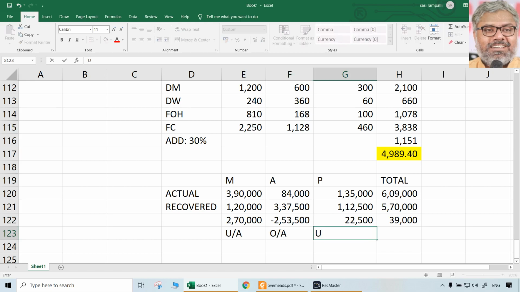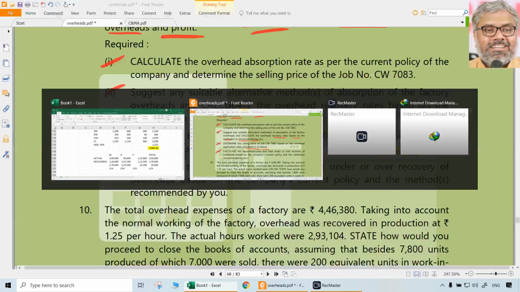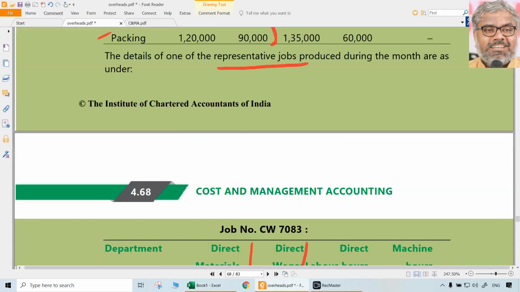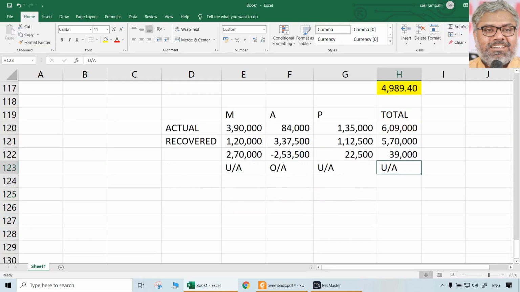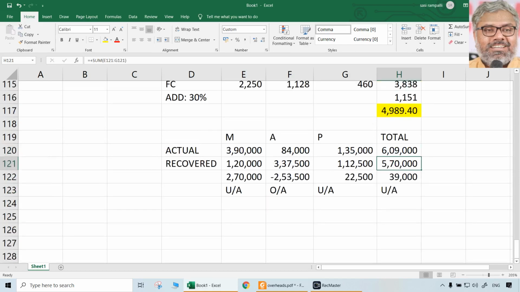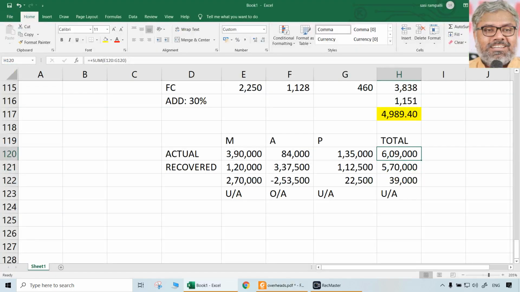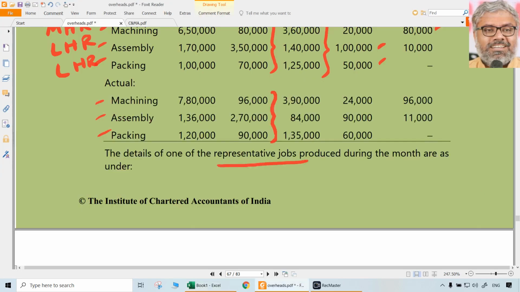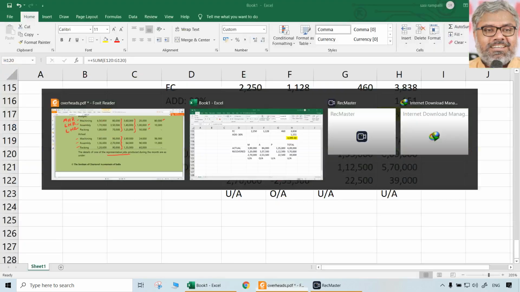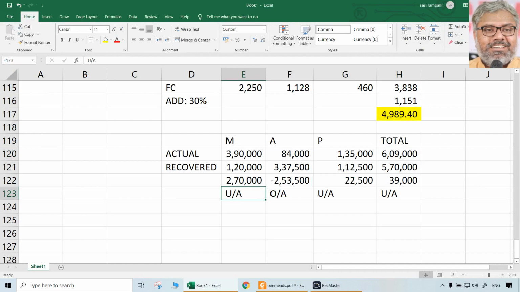Total under absorption of 39,000 happened using the current method of taking 125% on direct wages as the recovered overheads. Recovered overheads are only 570,000 because total direct wages are 96,000 plus 270 plus 90, and 125% of that is 5,70,000. But actual overheads are more. That means under absorption or under recovery happened using the current method.